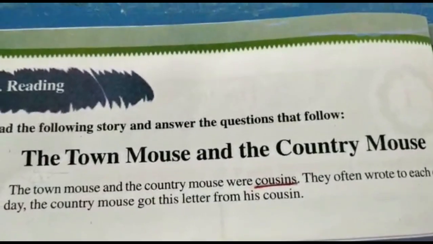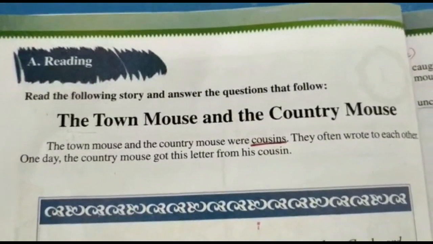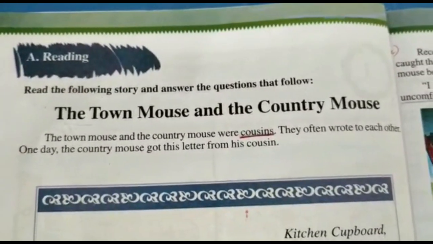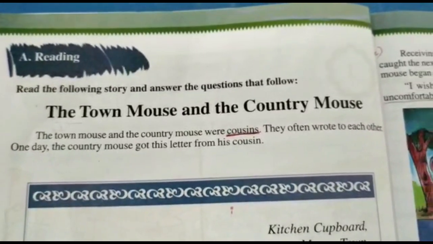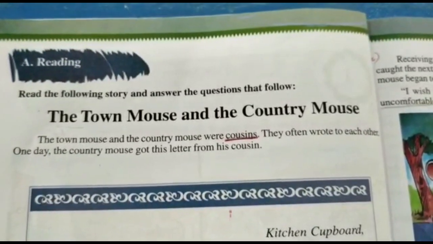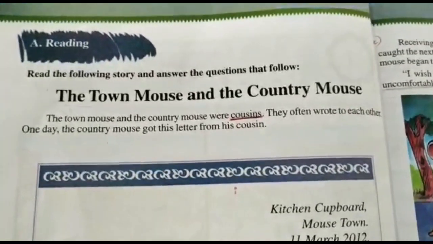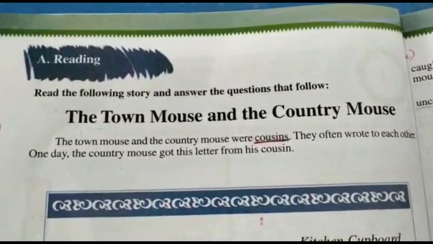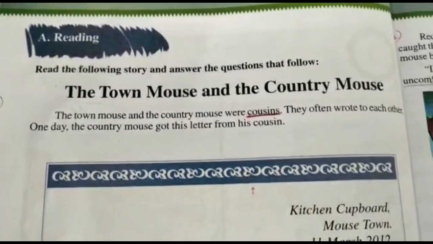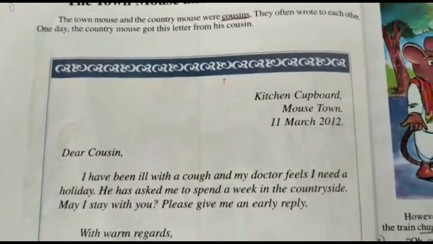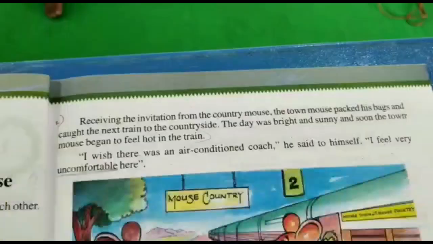The town mouse and the country mouse were cousins. Cousins means your maternal or paternal uncles' or aunts' children are cousins. These two often wrote letters to each other. One day, the country mouse got a letter saying that his cousin, the town mouse, had a cough due to pollution and his doctor advised him to spend some days in the countryside.